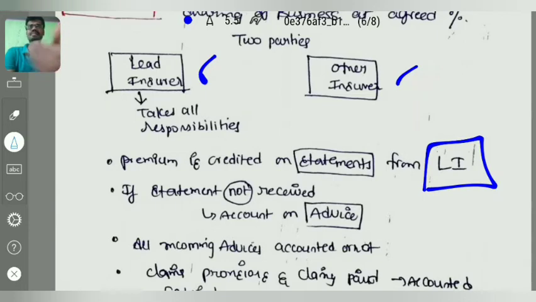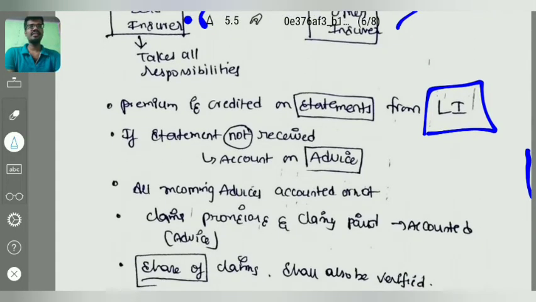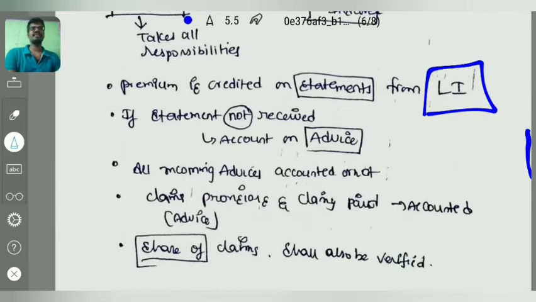If there is no statement issued by the lead insurer, then the accounting shall be done based on the advices from the lead insurer. The auditor needs to verify whether all incoming advices from the lead insurer have been accounted or not. Claims and provisions, claims paid, accounted as per advice. If claims provisions are to be made and claims paid, that particular share of the co-insurance company shall be paid according to the advice issued by the lead insurer.